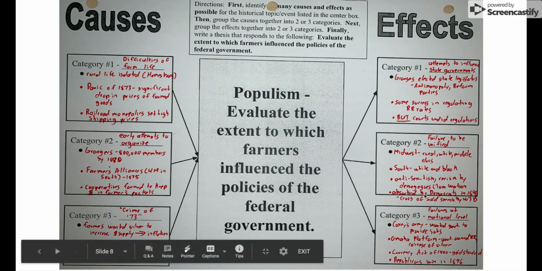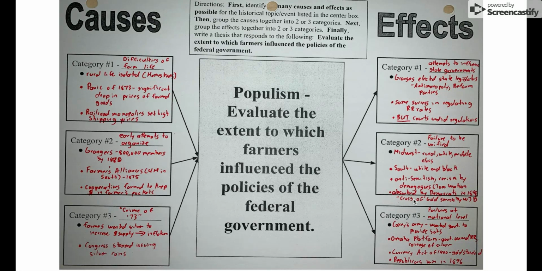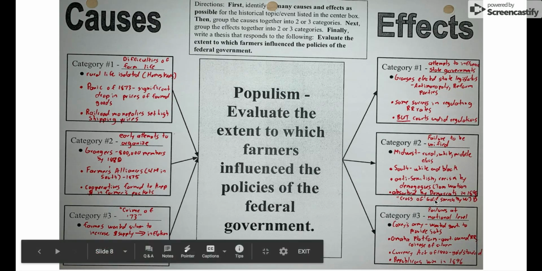Eventually, they were absorbed by the Democrats. The populist movement was absorbed by the Democrats in 1896. This is when William Jennings Bryan, that's the WJB here, makes his Cross of Gold speech in which he says, "You shall not crucify mankind upon a cross of gold," basically advocating to have the Crime of '73 undone, to have the coinage of silver to create those inflationary pressures to deal with the drop in prices.